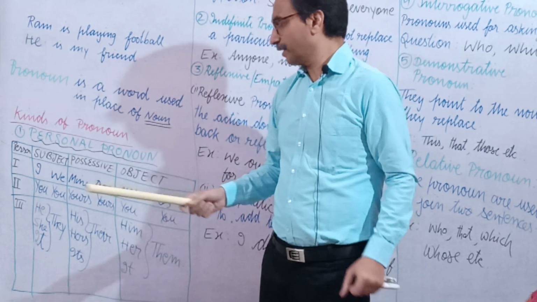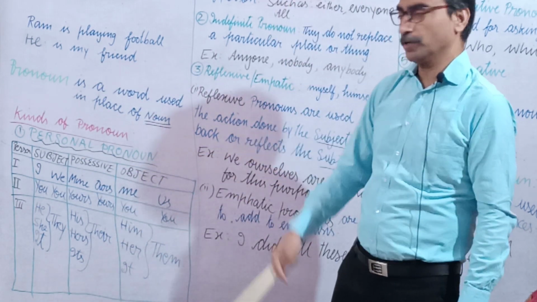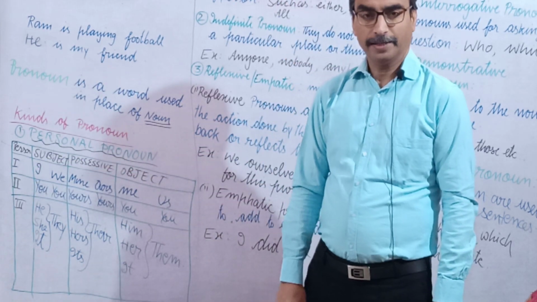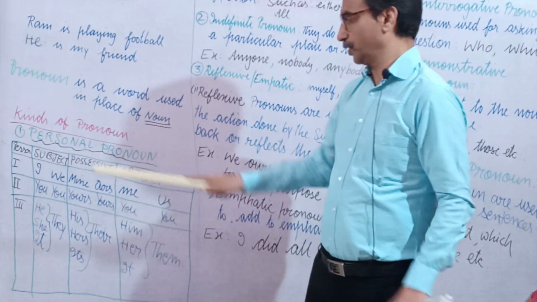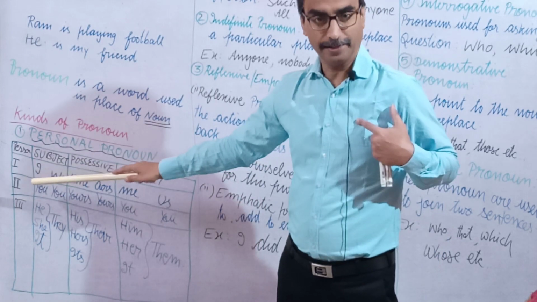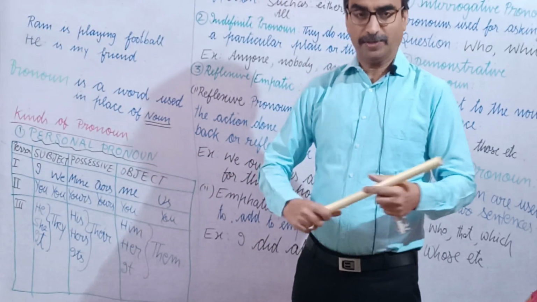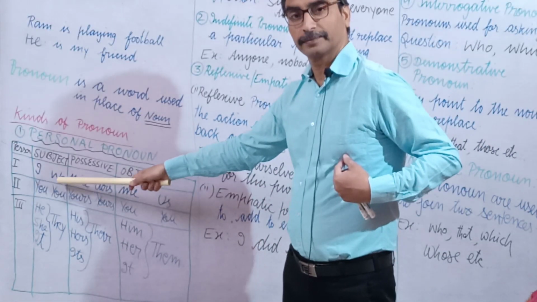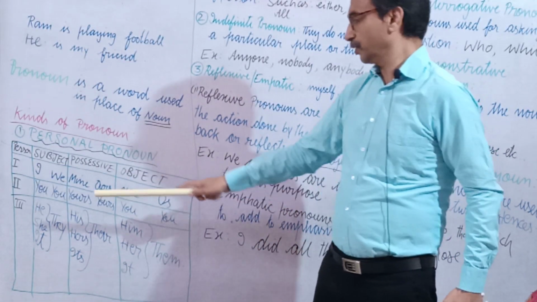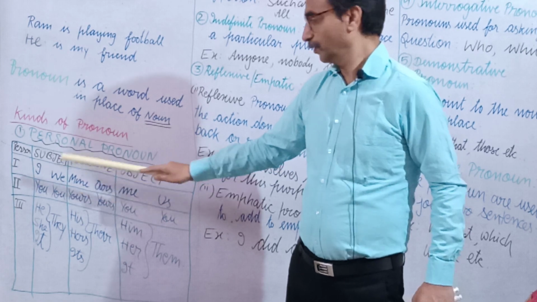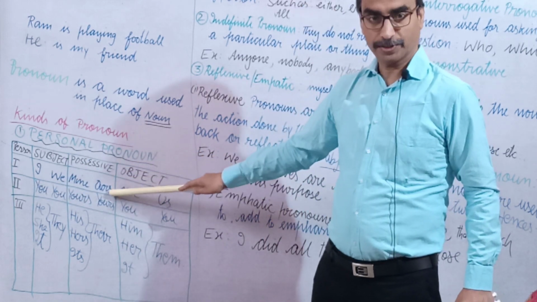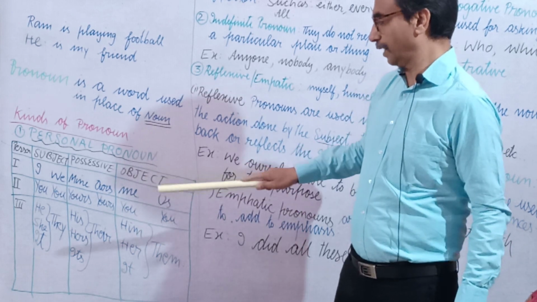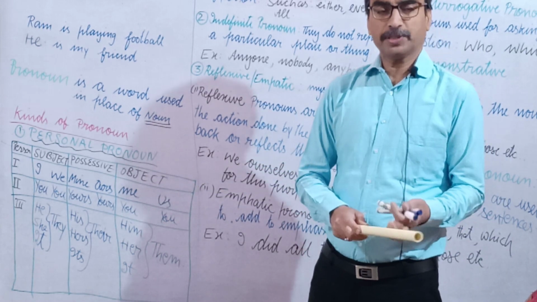So I have made a chart here of personal pronoun, that is first person. In place of subject, if there is singular number, we write I. If there are some also with me, then we write we. Personal possessive is mine. For plural, ours. For object, me. And for plural, us. Why am I saying this?